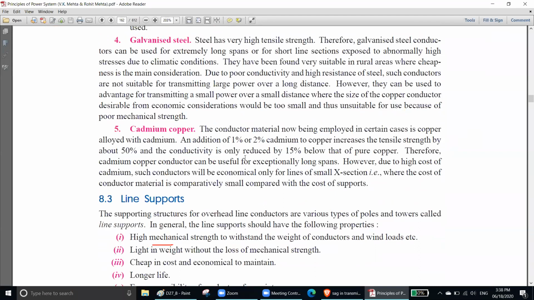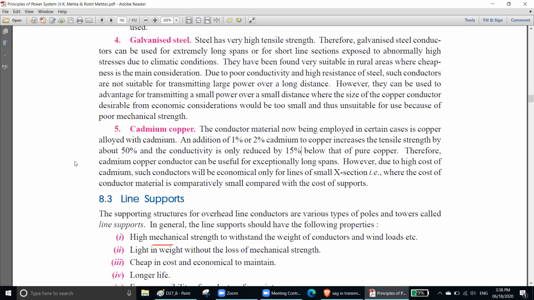That means with copper you will mix 1 or 2% of cadmium. That actually increases the strength by about 50%. You can increase the strength by 50%, but it will reduce the conductivity by 15% as well. Okay, 15%, because the pure copper is not that strong. If you mix something, that will become much stronger. Therefore, cadmium copper conductor can be useful for exceptionally long span.